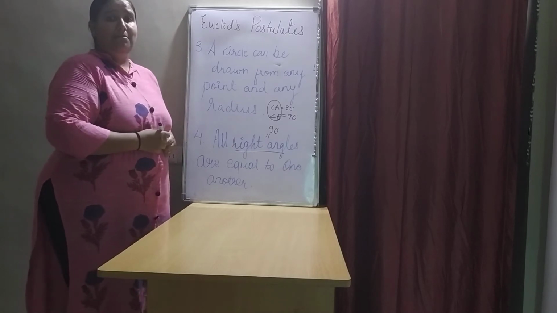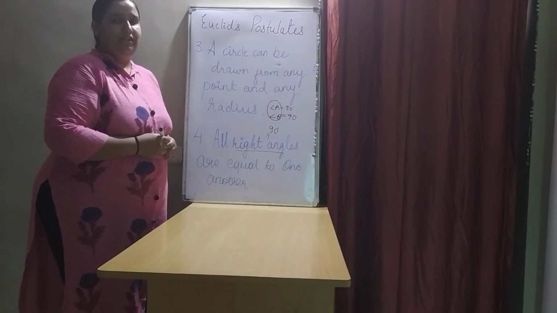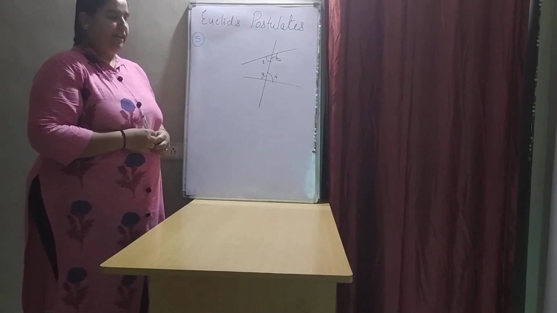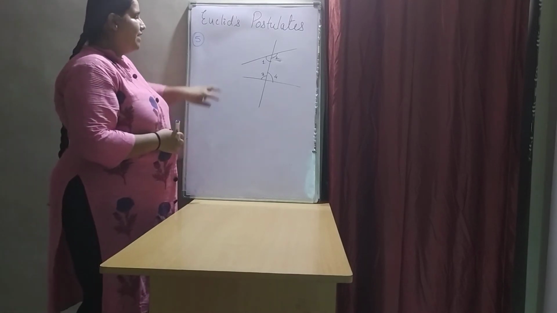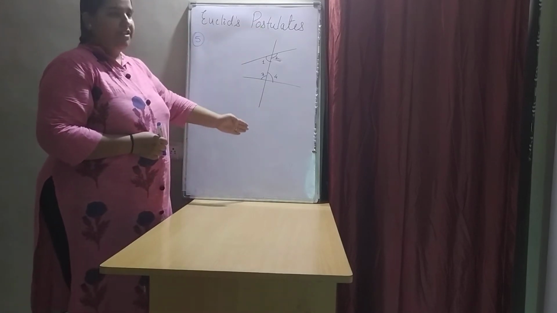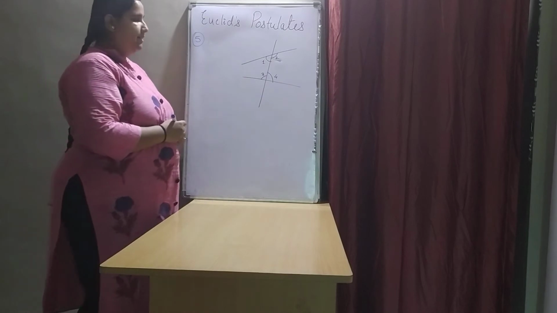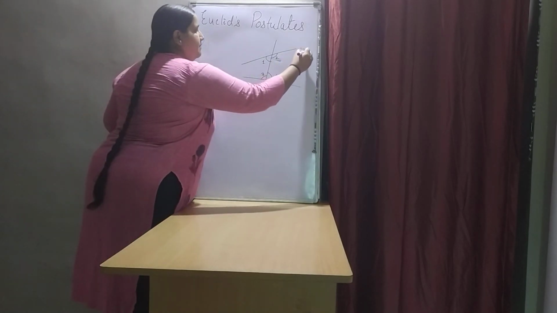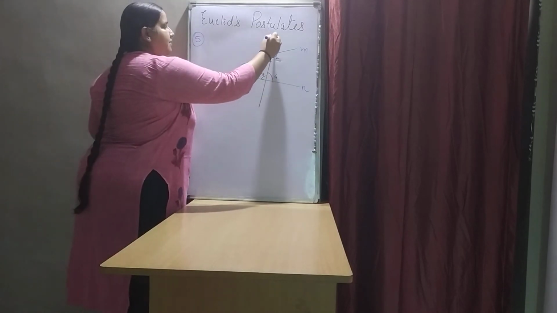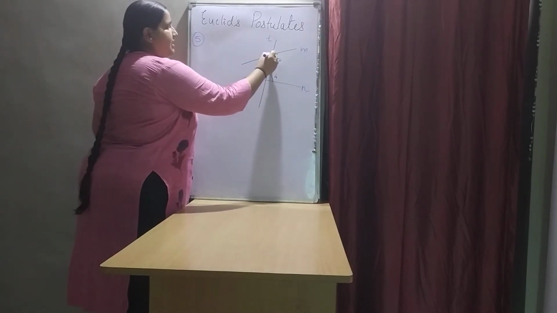Now let us see the very important Euclid's fifth postulate. It says when we have 2 lines in such a way that there is a third line which is intersecting these 2 lines, like we have this line M and this line N and this line T which is intersecting these 2 lines at here and here.